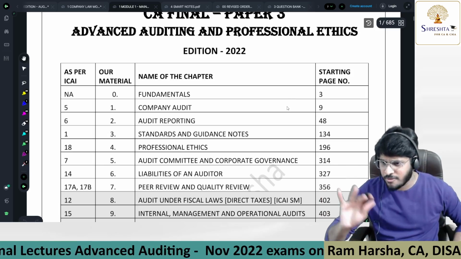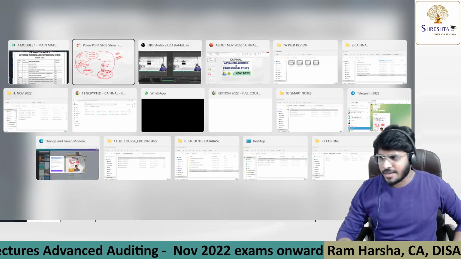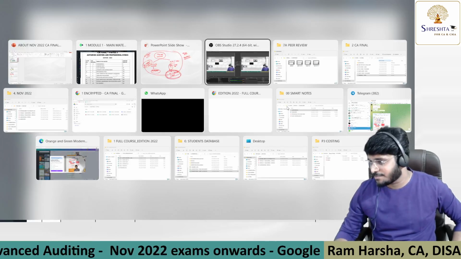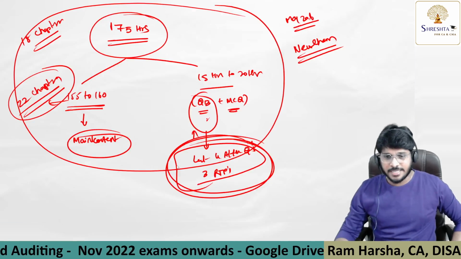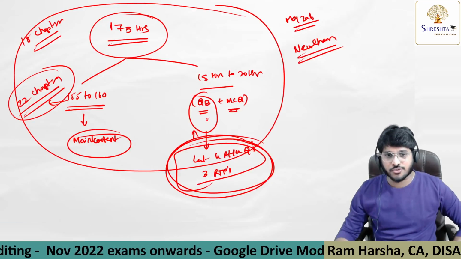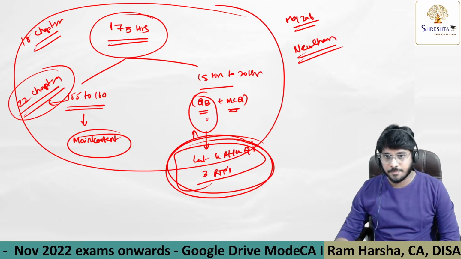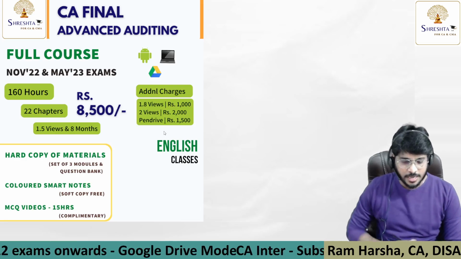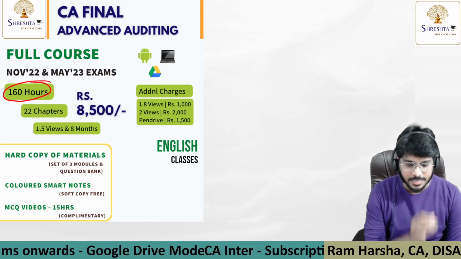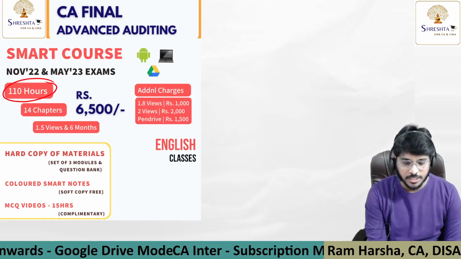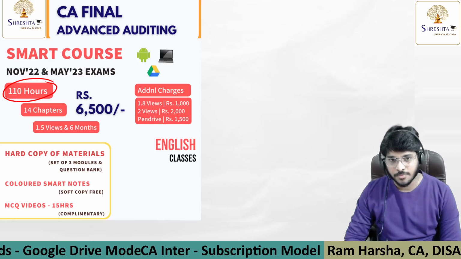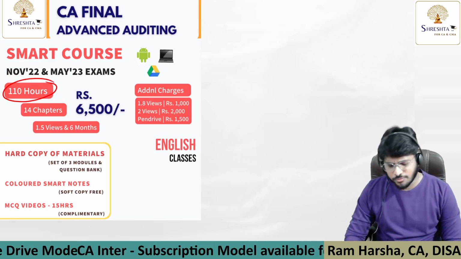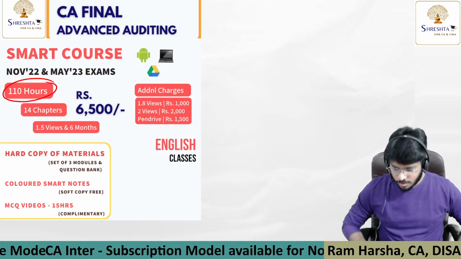But before I proceed into the material, what is the basic difference between a full course and a smart course? If you see here, we clearly mentioned the full course is 160 hours, whereas the smart course is just 110 hours. What is the difference? What chapters? It is very simple.